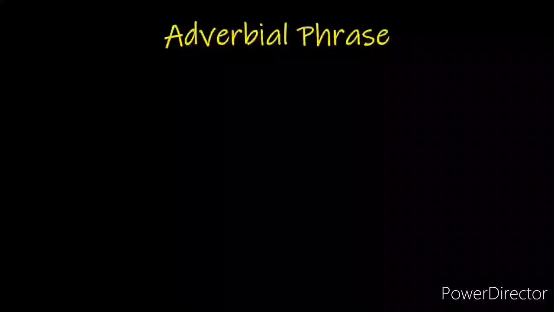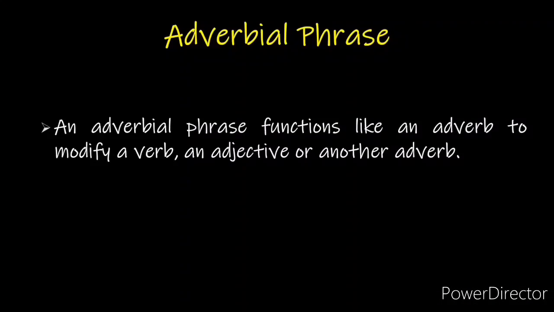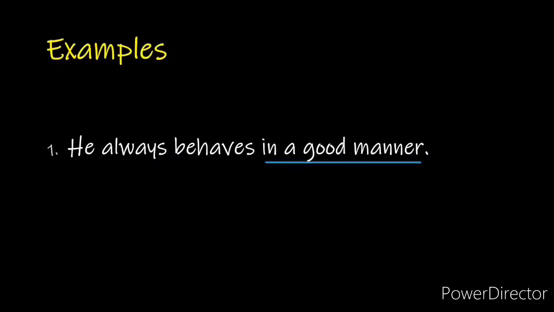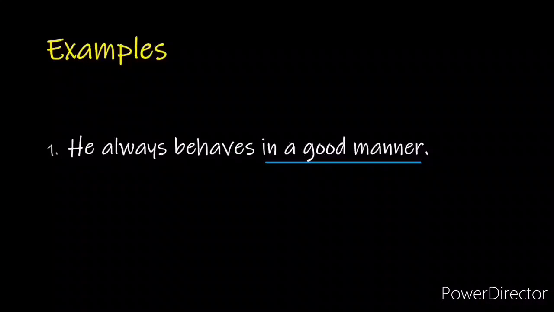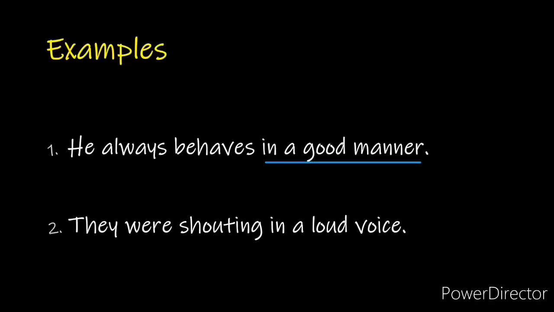Adverbial phrase. An adverbial phrase functions like an adverb to modify a verb, an adjective, or another adverb. For example, he always behaves in a good manner. In this example, the underlined phrase is an adverbial phrase which modifies the verb behave. They were shouting in a loud voice. In this example, the underlined phrase is an adverbial phrase which modifies the verb shout.